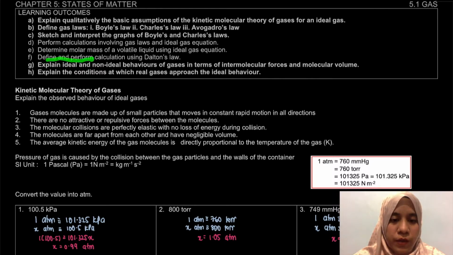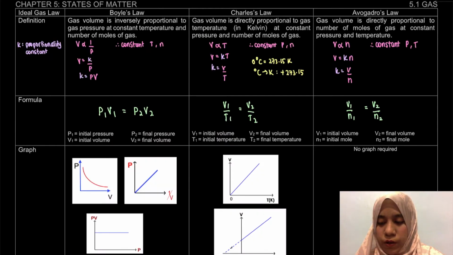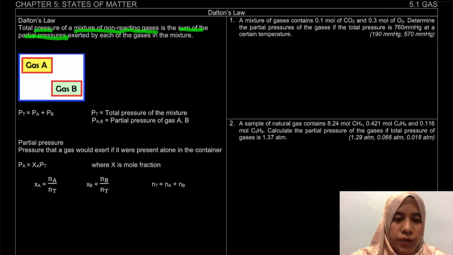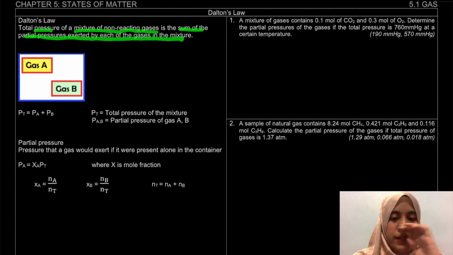Define and perform calculation using Dalton's law. On your notes, it will be on page 7. So what is Dalton's law? Dalton's law is the total pressure of a mixture of non-reacting gases is the sum of the partial pressure exerted by each of the gas in the mixture.